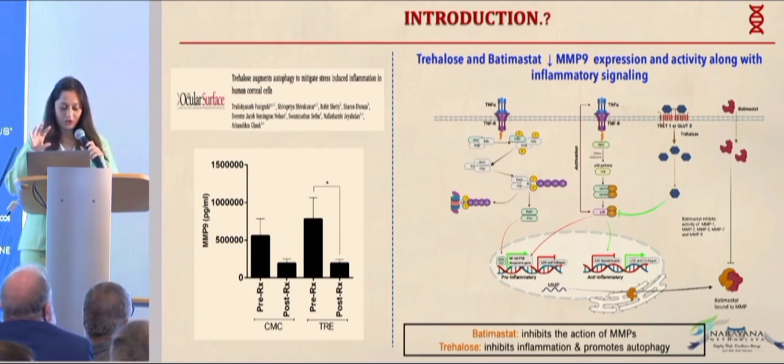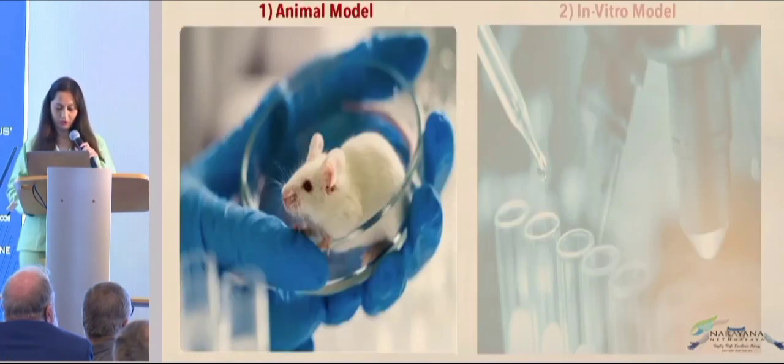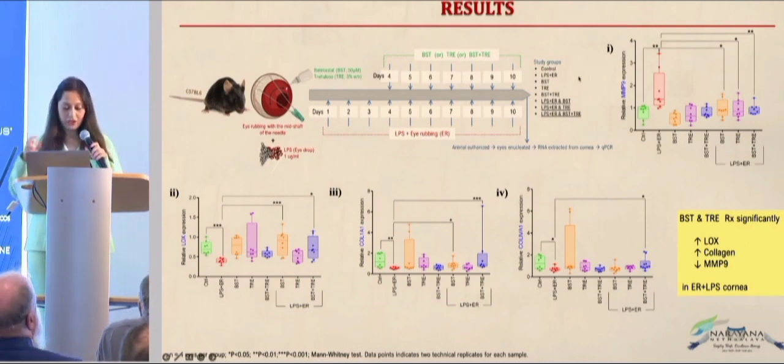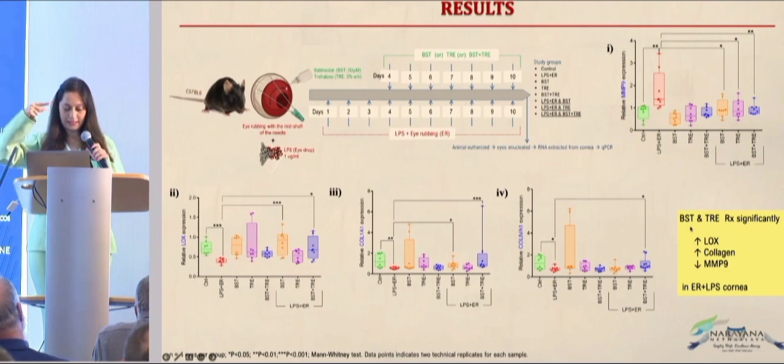And along with that, we also tried the trehalose because it's known to inhibit inflammation and also promote the autophagy as well. The same experiment was replicated. In addition to the eye rubbing model and the inflammatory model, we added the batimastat, the trehalose, and the combination of batimastat and trehalose. What we found out was that the batimastat and trehalose significantly reduce the MMP9.